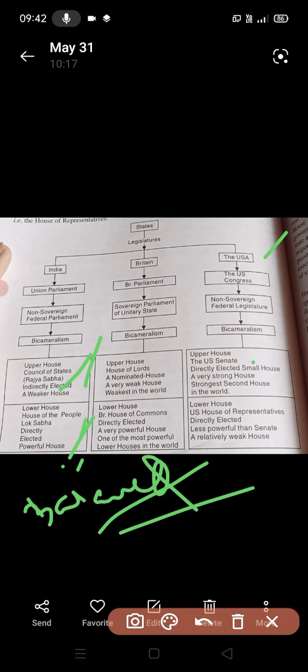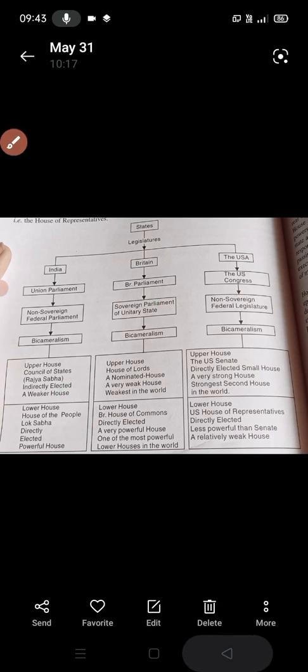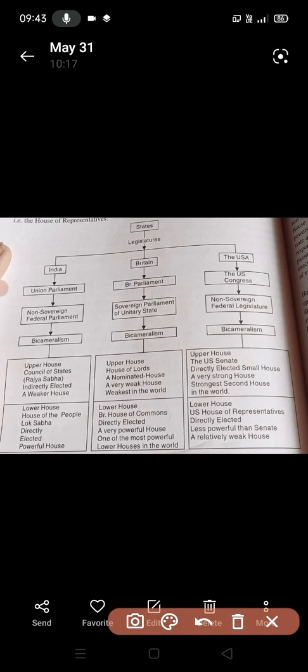But in the USA, there is a federal government and bicameralism, and these are all democratic countries, whether federal or unitary, because elections happen by popular vote and people's aspirations are taken into account while framing the policies of the country. Now you can see the upper house is a very strong house. We see here the strongest second house in the world.